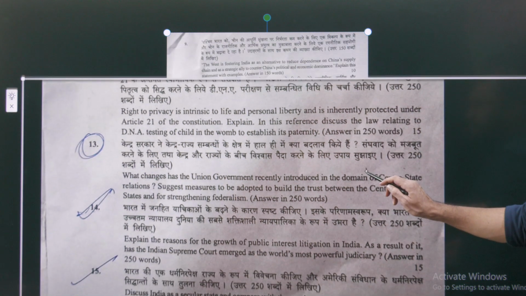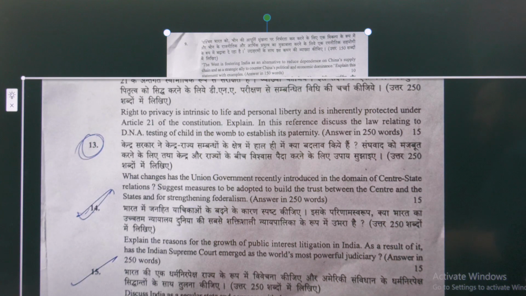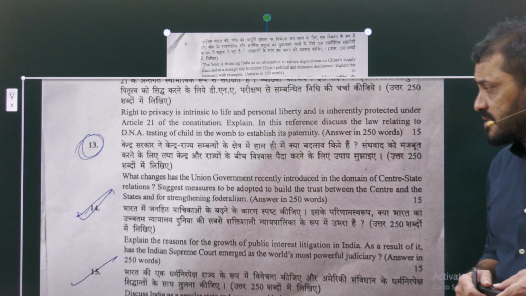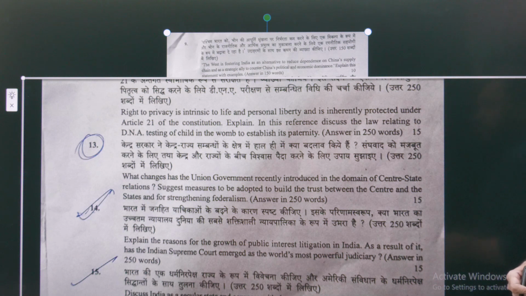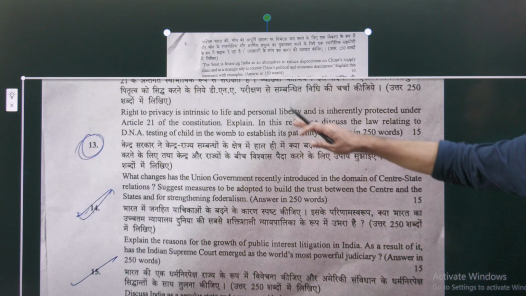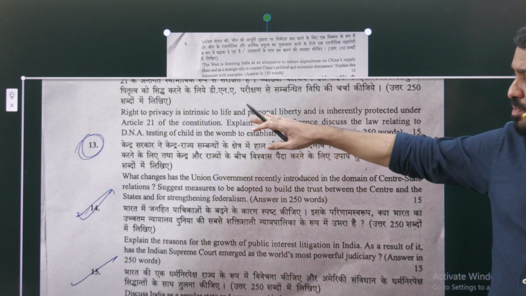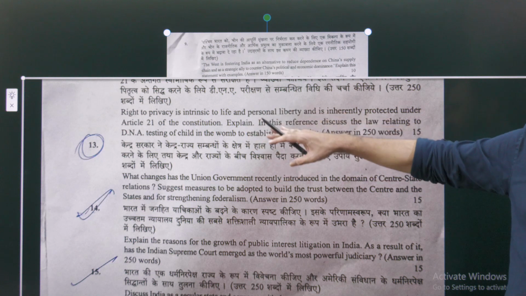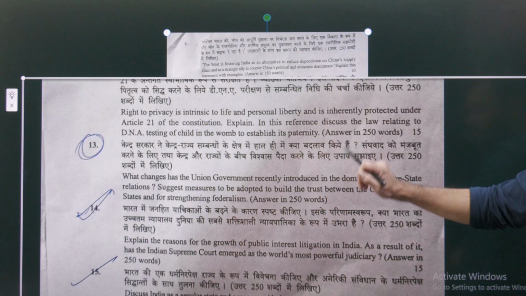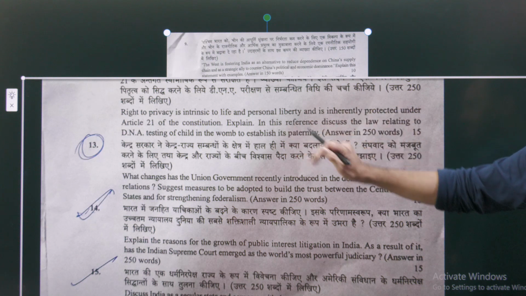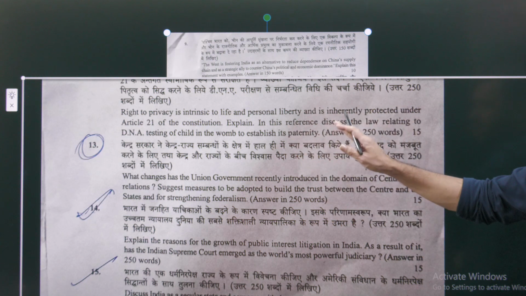Next, question number 12. Right to privacy. This question places main emphasis on the fundamental rights. Right to privacy is intrinsic to life and personal liberty, of course. So here you have to introduce the right to privacy, the Supreme Court observations on the right to privacy, and the significance of the right to privacy. In this reference, discuss the law relating to DNA testing of a child in the home to establish paternity.